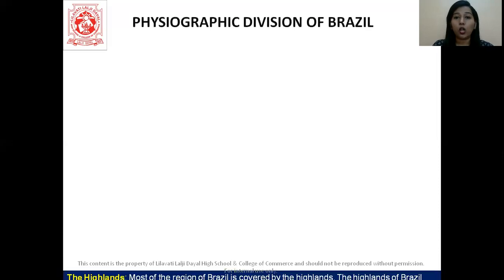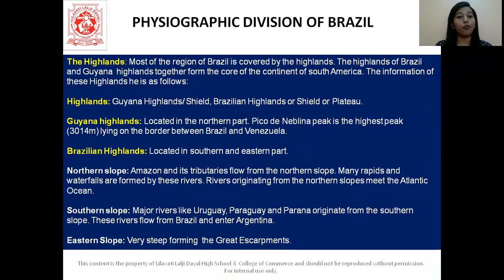So let us now talk about the physiographic division of Brazil. We had seen there were 5 pointers in the physiographic division of Brazil as well. So let's start with the highlands. Most of the region of Brazil is covered by the highlands. The Brazilian highlands and the Guiana highlands together form the core of the continent of South America.